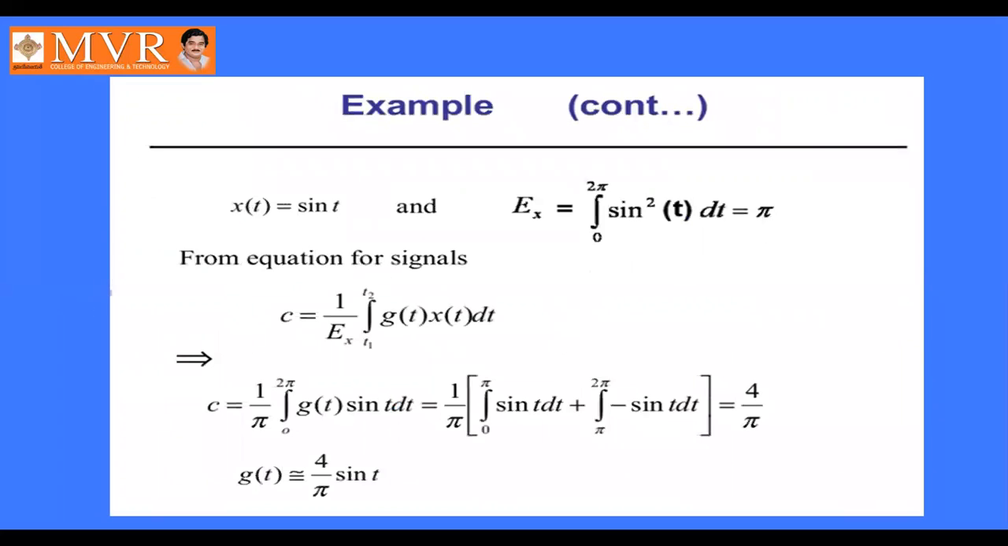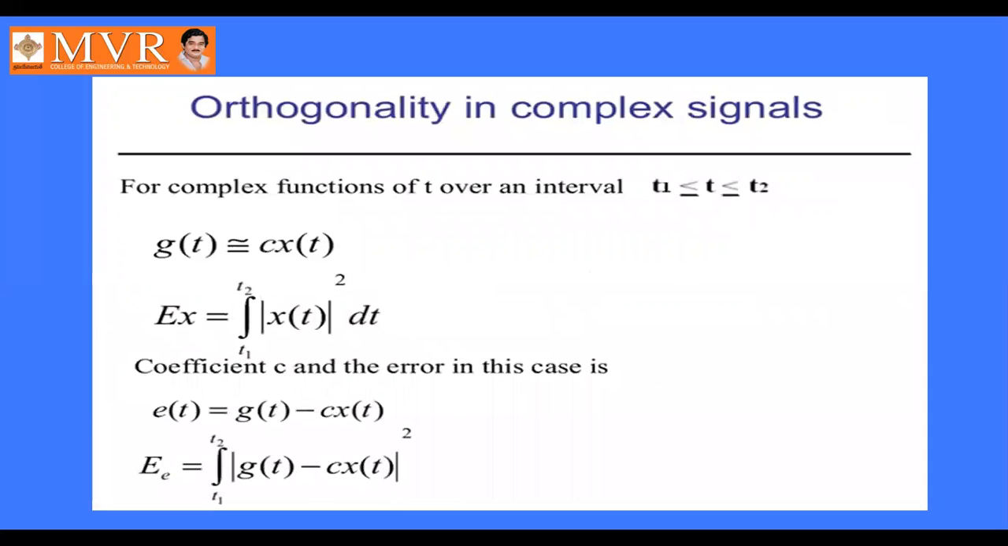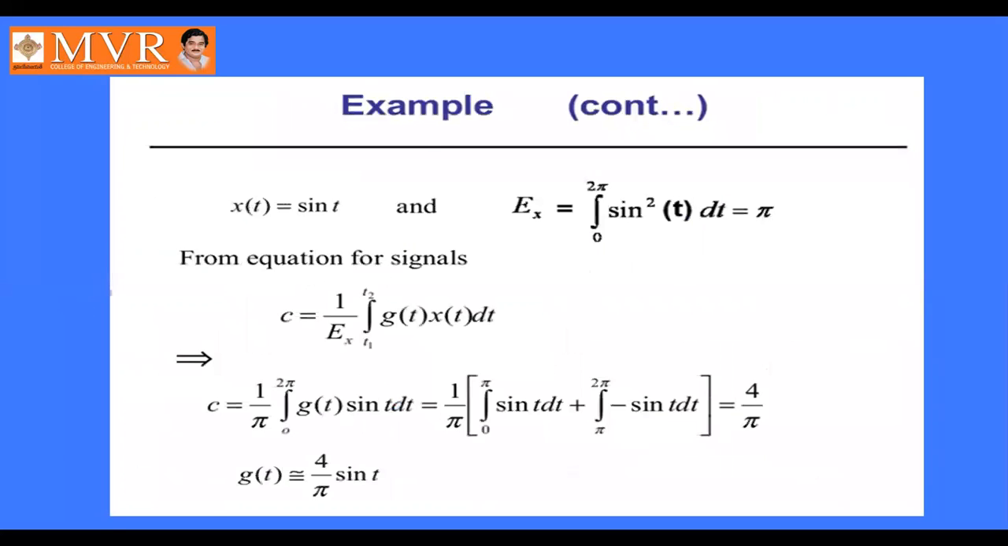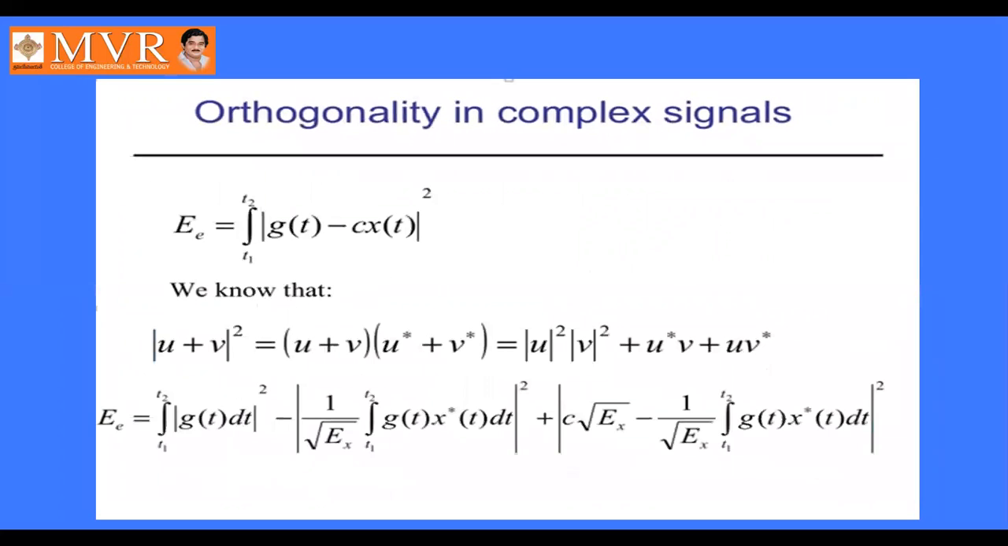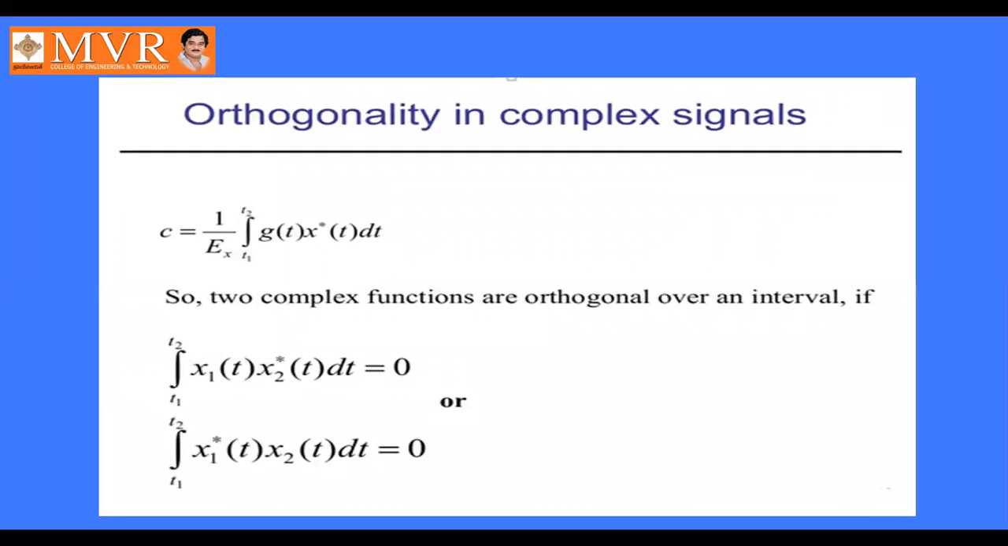These are some examples we solved in our previous class. Next, orthogonality in complex signals. The same concept can be extended to complex signals also. Finally it is represented like this: c equal to 1 by Ex into the integral from t1 to t2 of g of t into x star of t dt, because it is a complex signal. If these two are orthogonal to each other, then the integral of g of t x star of t dt equals 0, or the integral of x1 star of t into x2 of t dt equals 0.